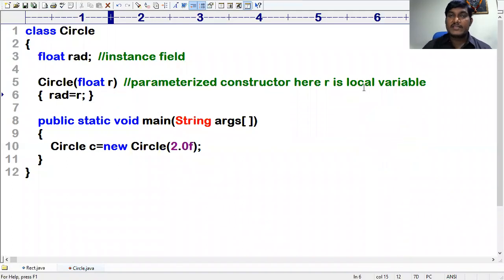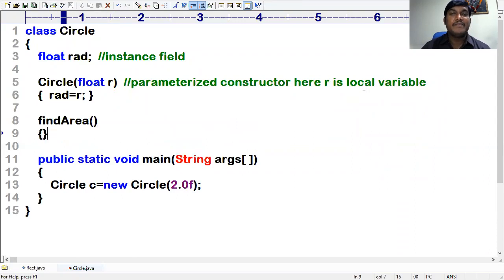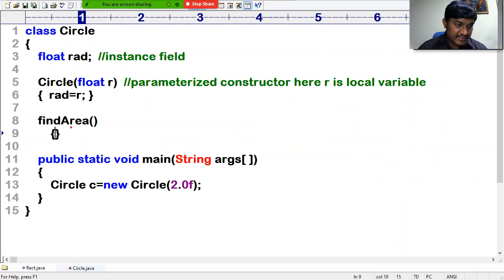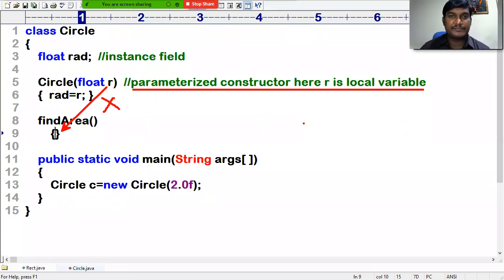2.0f. So then I need to find the area. Find area. How can I find the area? So now which variable can I use? Can I use this R here? No, R cannot be used here. The reason is that R is local to that method. You can't use it. A variable which is declared within a method can be used in that method only. But this rad here is an instance variable, so it can be accessed throughout the class. Yes, it can be accessed throughout the class.